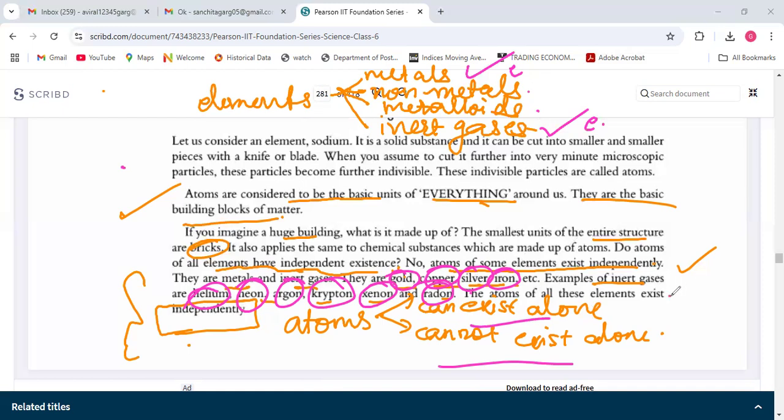See, as in the water formula, we saw H2O. So H2 means there are two atoms of hydrogen. That means H cannot exist independently because it is not an inert gas. It is a gas, but it is not inert. That's why it cannot exist independently. So it needs another atom of hydrogen to form water. Okay.